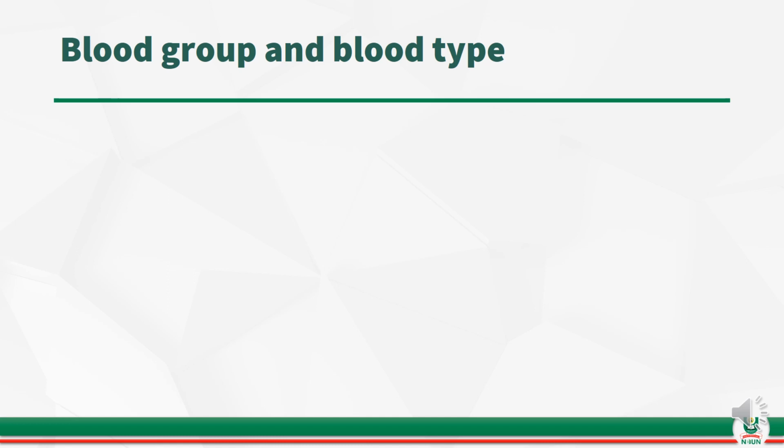So we go ahead to discuss the different blood groups and blood types. But before we go ahead, is there any difference between blood group and blood type? Can we say blood group is the same thing as blood type, or is there a difference? So what do you think?